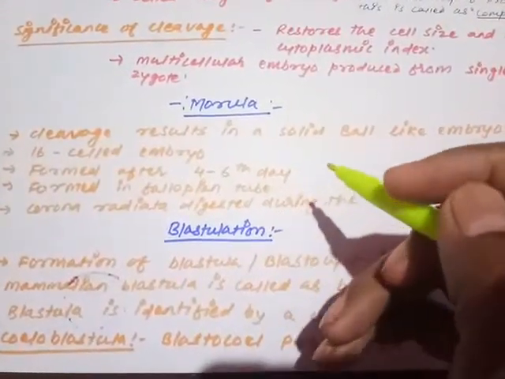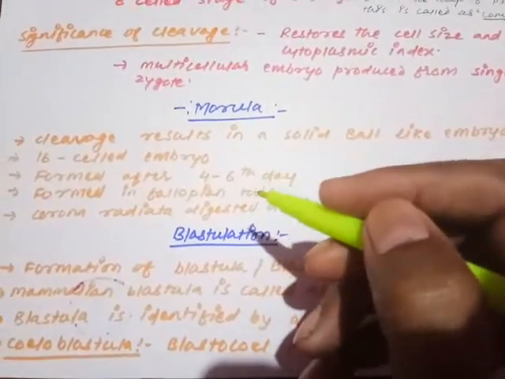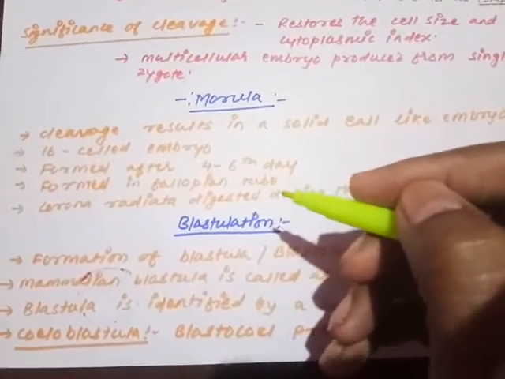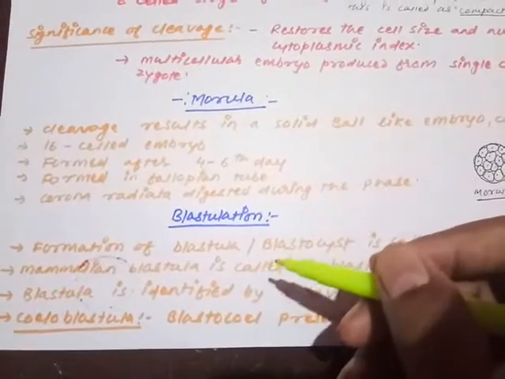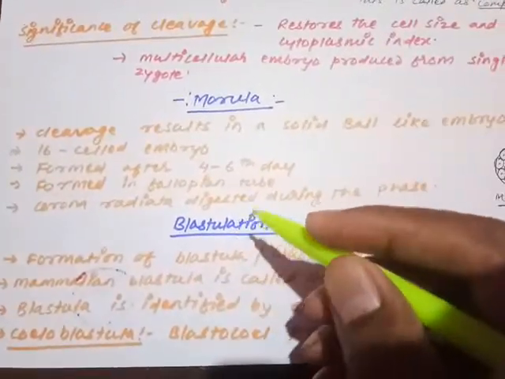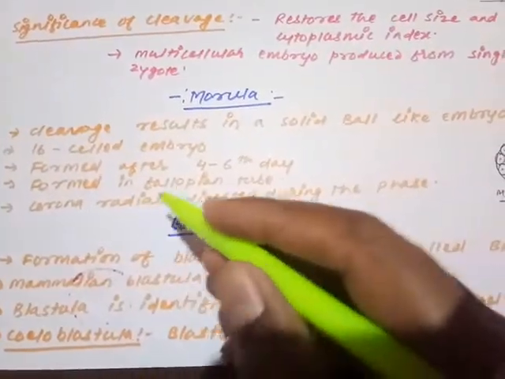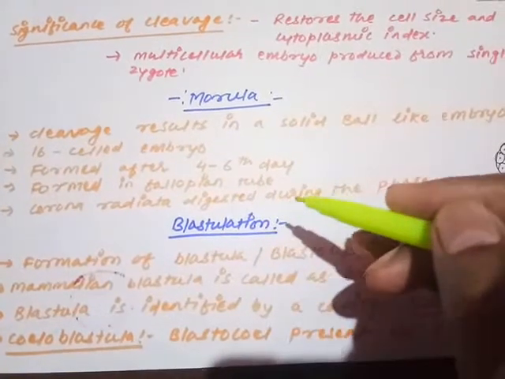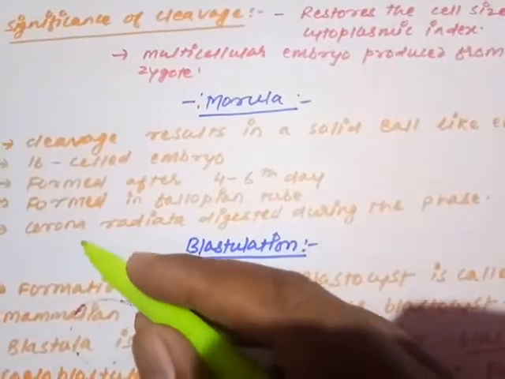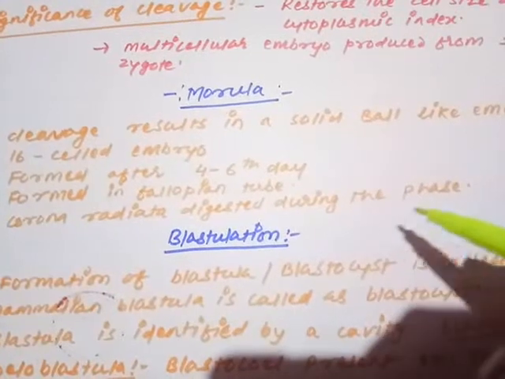4 to 6 days means after the fertilization. Again I am repeating, whatever duration will be discussed now, that duration will be in terms of the fertilization, and that is also formed in the fallopian tube only. The important point, remember, the corona radiata gets digested during this phase.